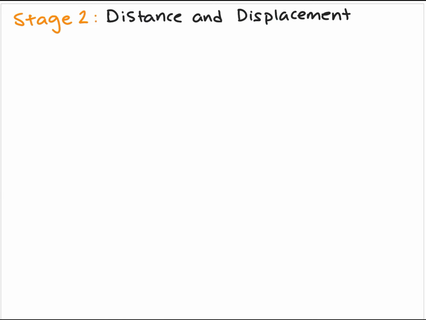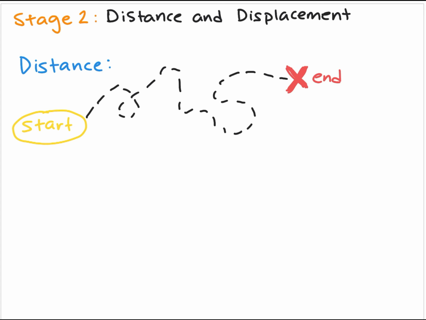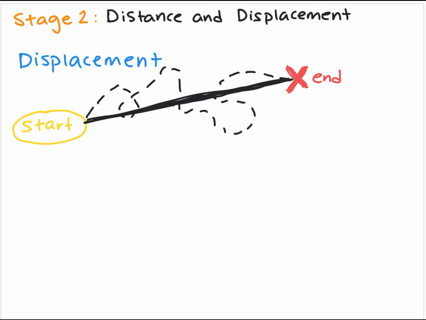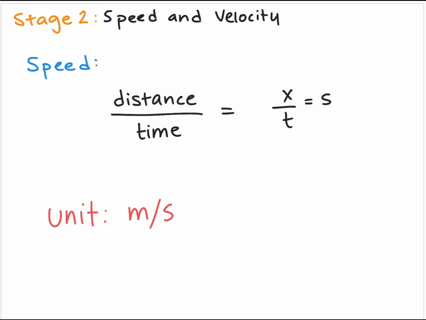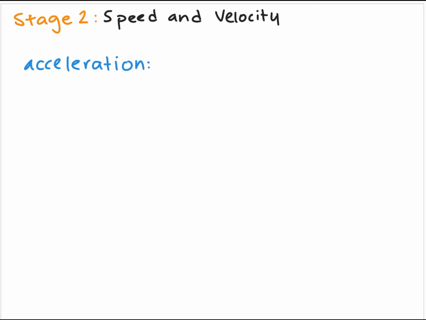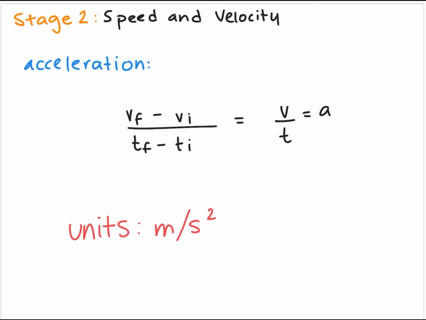So first we have the differences between distance and displacement. Distance is how much you traveled, and displacement is how much you traveled in a straight line. So we also have a difference between speed and velocity. Speed is the distance traveled in a specific time, while velocity is the displacement traveled in a specific time. We can also find acceleration thanks to velocity. Acceleration happens when there is a change in velocity.